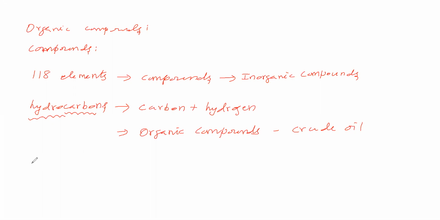And now we will take derivatives of hydrocarbons. Derivatives of hydrocarbons are also called organic compounds.